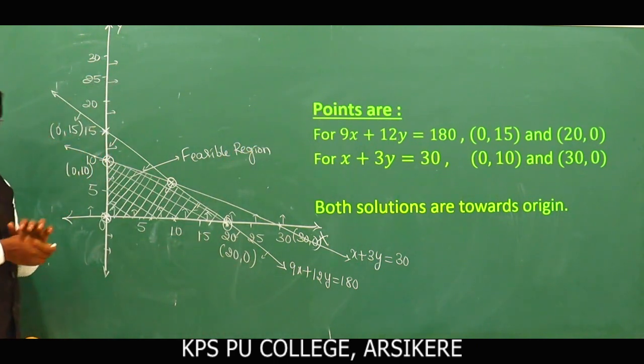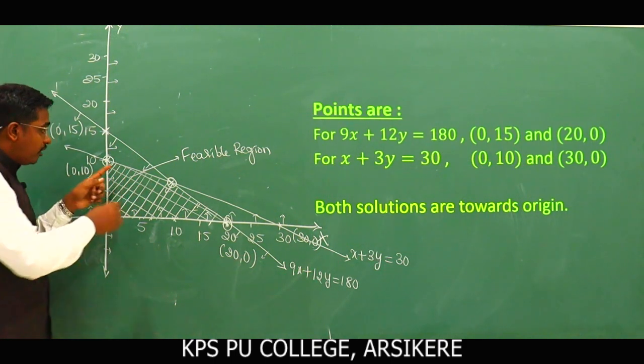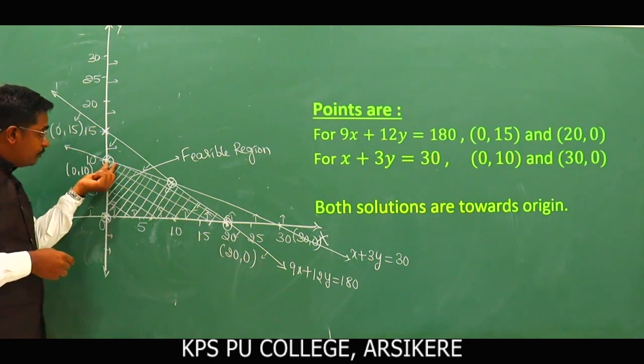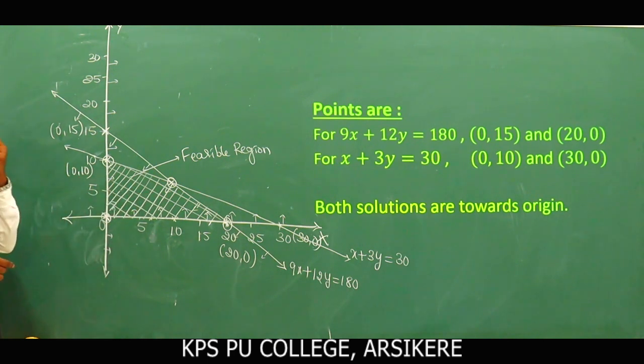Okay, so the feasible region. What is a feasible solution? The points on the region, or within the region. A point on the boundary or within the boundary of the feasible region; those points are called feasible solutions.